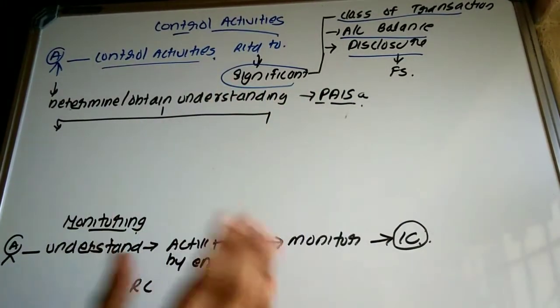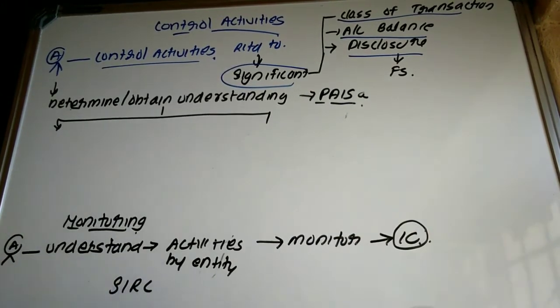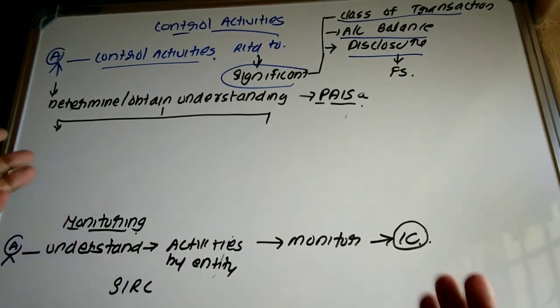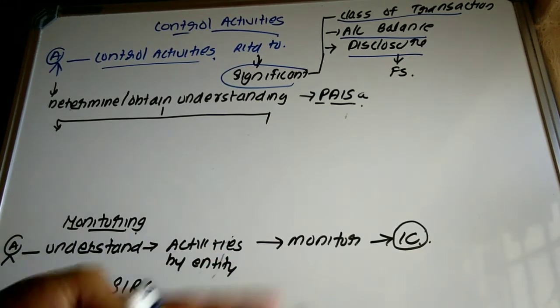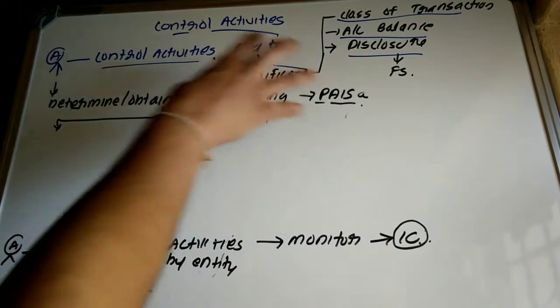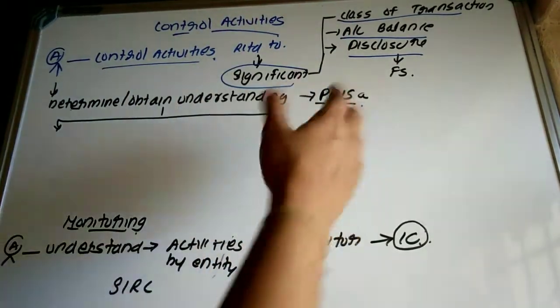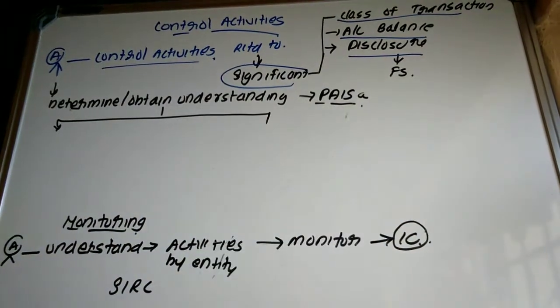So the auditor has to ensure that the financial statement has been prepared free from the risk of material misstatement. So as to ensure whether the financial statement is free from the risk of material misstatement, they should obtain an understanding with respect to the control activities of the transactions, account balances and disclosures in the financial statement, right?